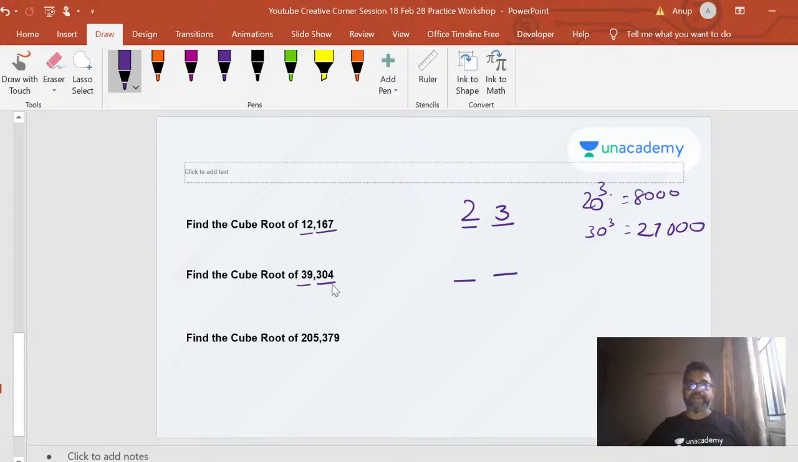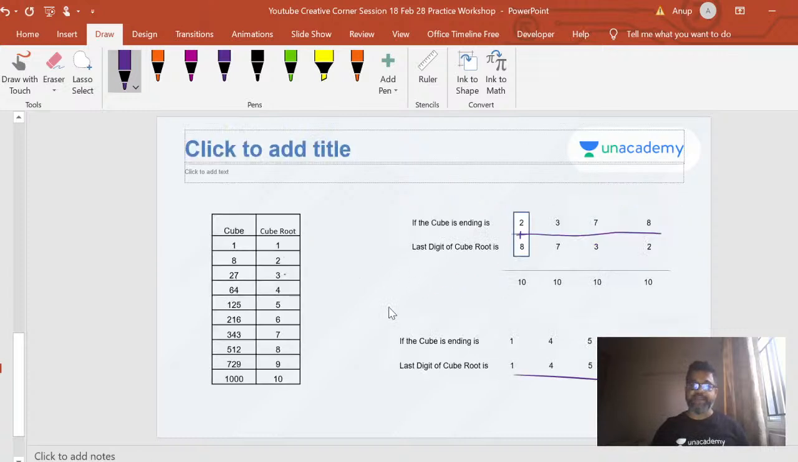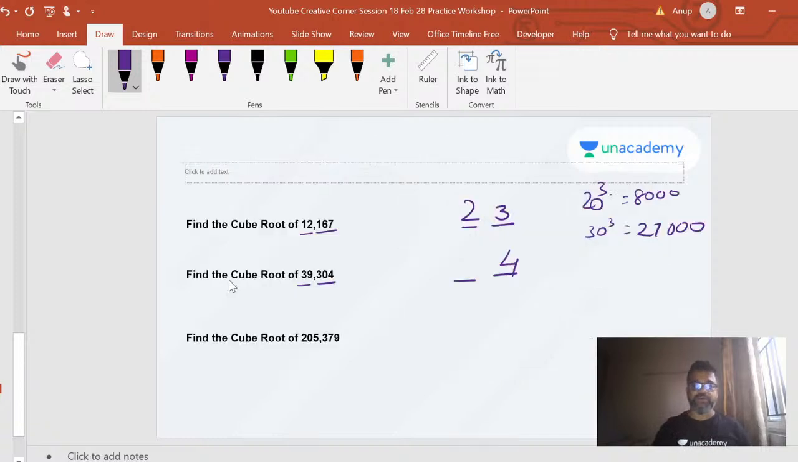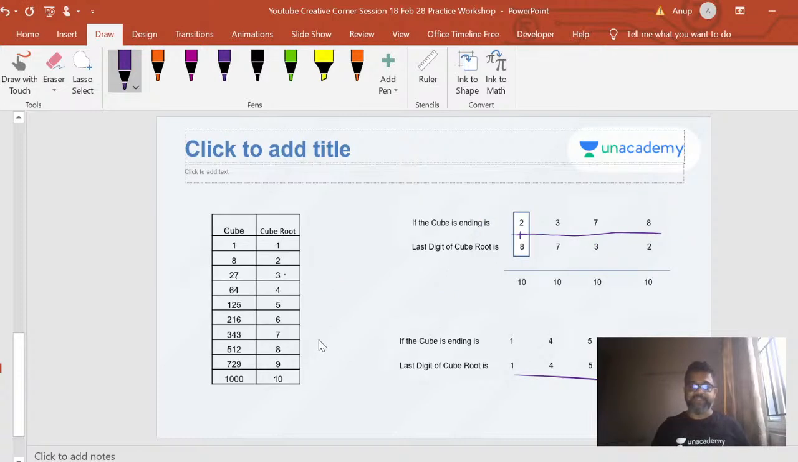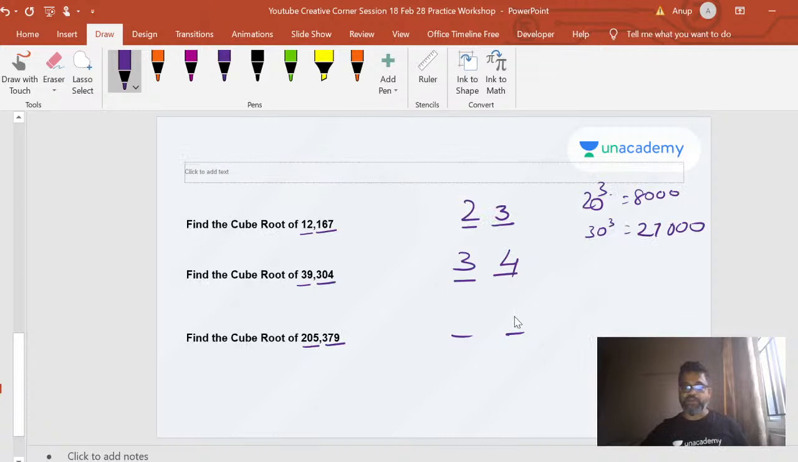2 digits here, right? So 4 means it will be 4 only. 39, you can guess it. It falls between 27 and 64, so your first digit will be a 3. And if the last digit is a 9, the cube root also will end in a 9, right?